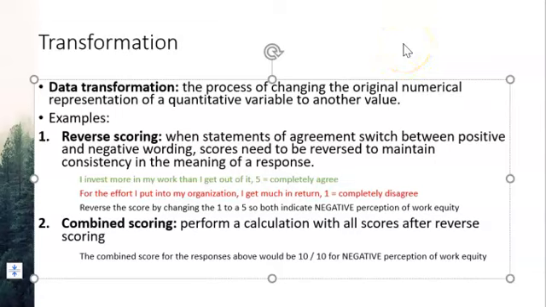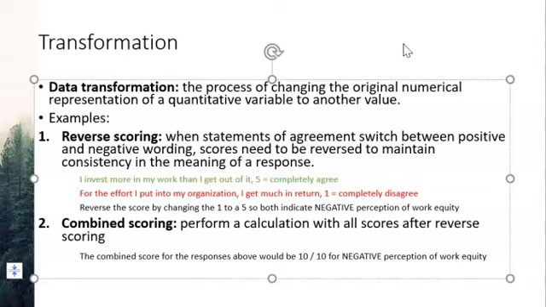We've talked about coding, we've talked about editing. Last, we need to talk about transformation. Data transformation is the process of changing an original numerical value to another numerical value. One simple example would be converting data collected in degrees Celsius to degrees Fahrenheit. That is a transformation because you're switching the value.